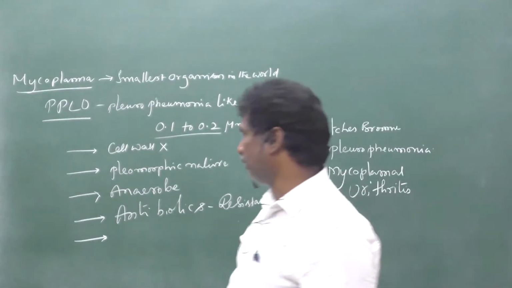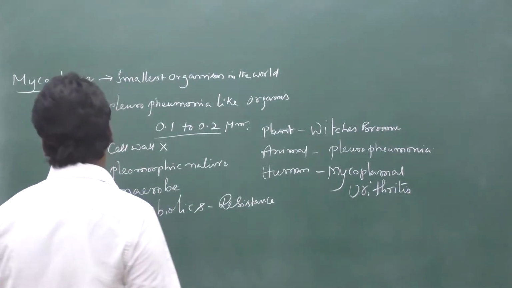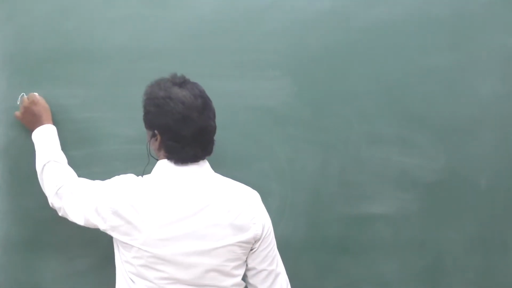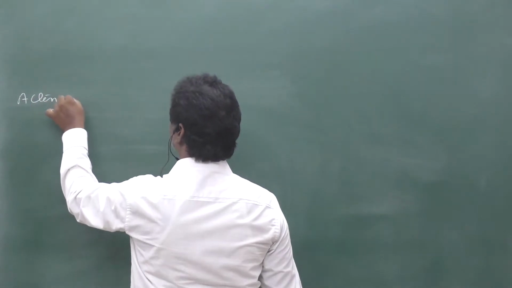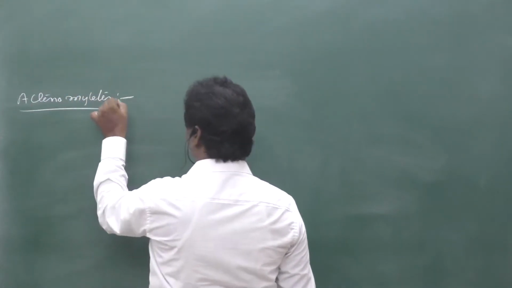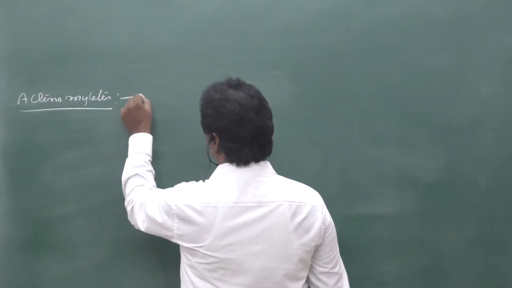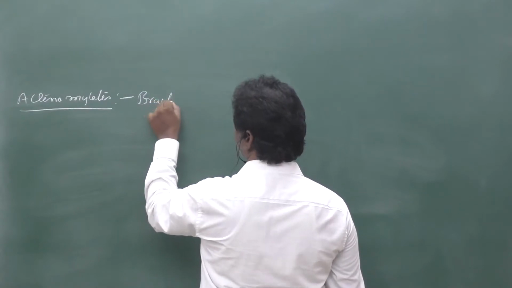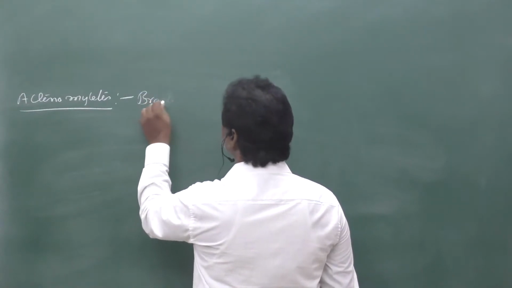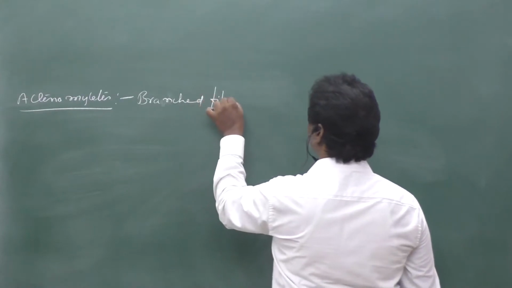Next we are going to the actinomycetes. Another small topic, actinomycetes. Actinomycetes are branched filamentous bacteria. When you hear actinomycetes, you should remember branched filamentous.